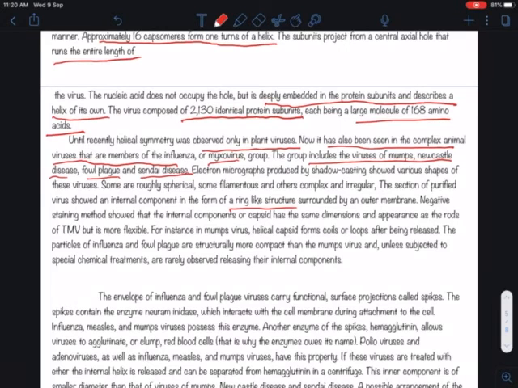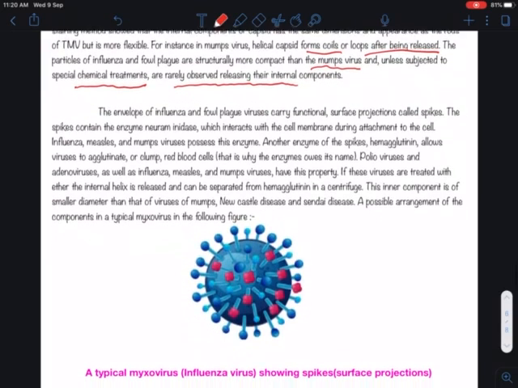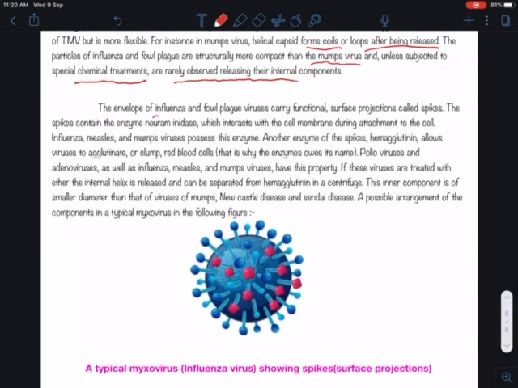For instance, in mumps virus, helical capsids form coils or loops after being released. The particles of influenza and fowl plague are structurally more compact than the mumps virus, and unless subjected to special chemical treatments, they are rarely observed releasing their internal components.